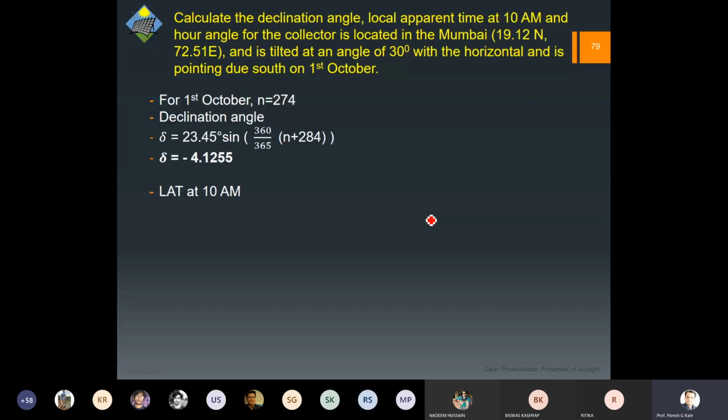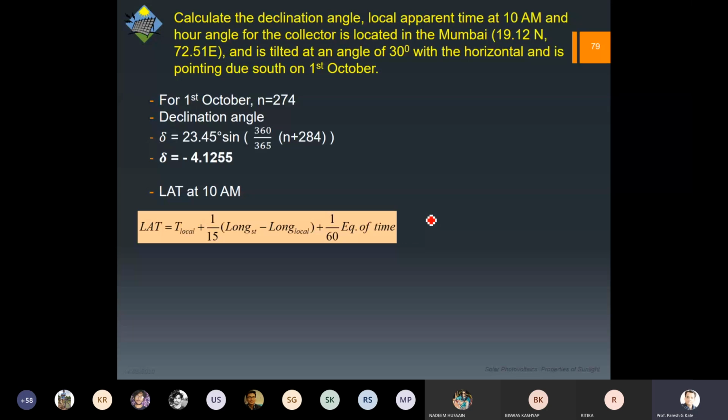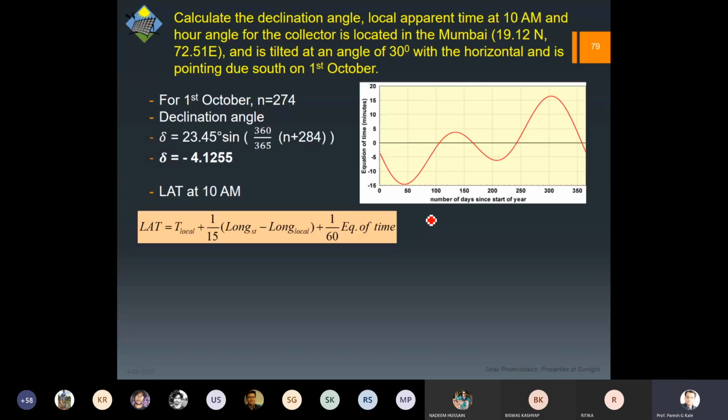Next, you have to calculate the local apparent time at 10 a.m. So again, use the formula and find out. This is the formula, and I think you require the equation of time. So I have displayed the graph of the equation of time. Corresponding to n equal to 274, roughly find out the equation of time, substitute, and get the value.